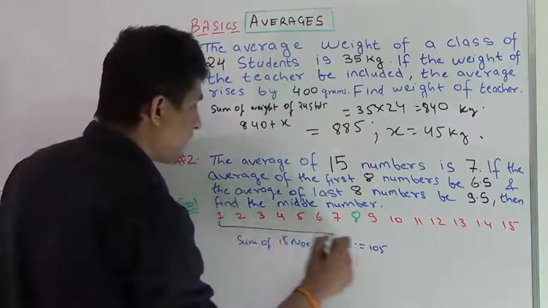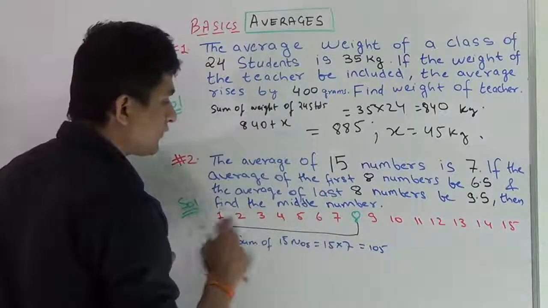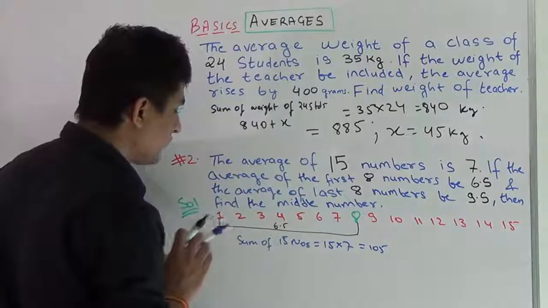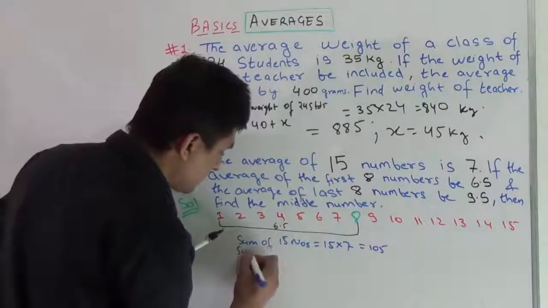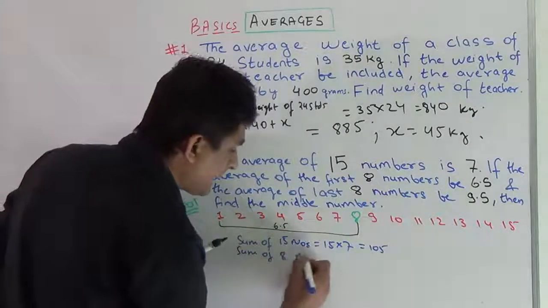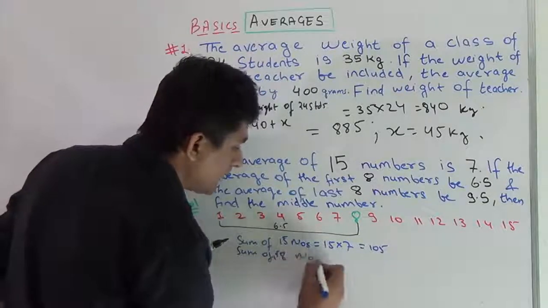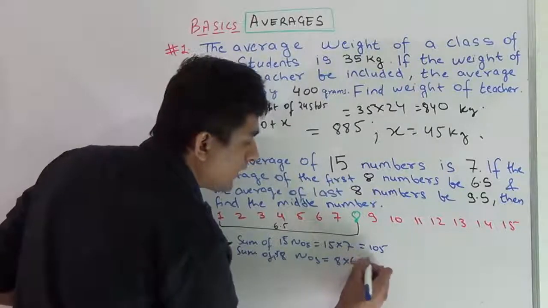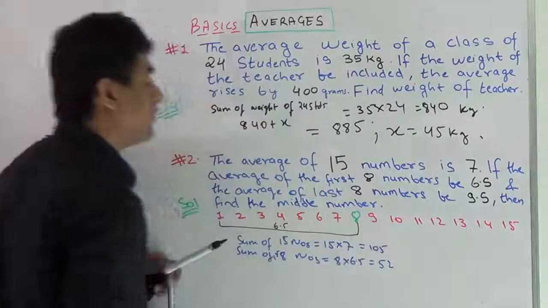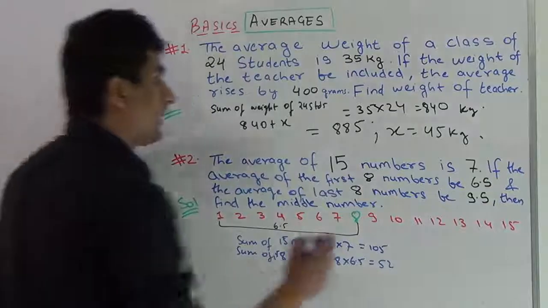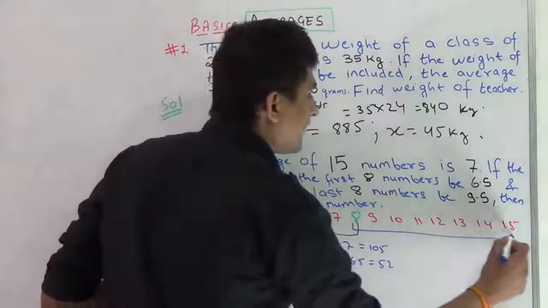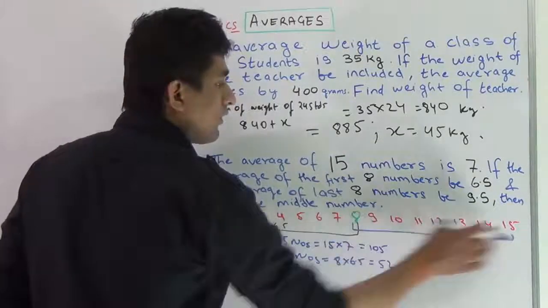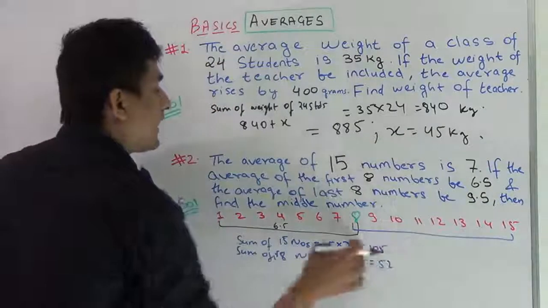It's also given that the average of the first 8 numbers is 6.5. That means from 1 to 8, the average is 6.5. So I can get the sum of the first 8 numbers, which is 8 into 6.5, and it comes out to be 52. Similarly, it is given that the average of the last 8 numbers is 9.5, from here to here. These are the last 8 numbers.